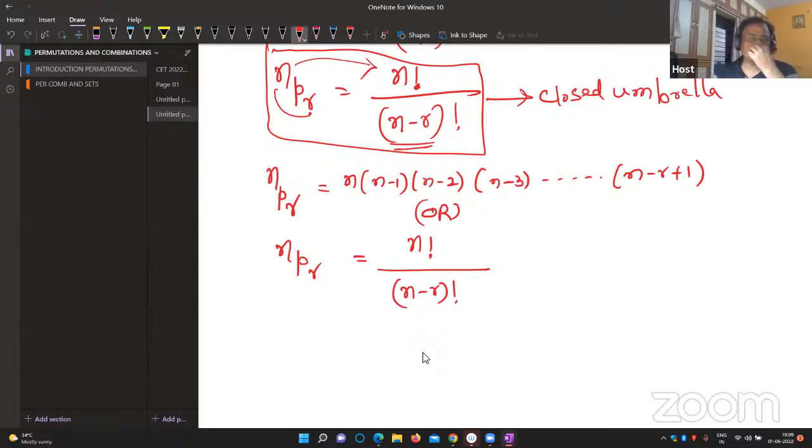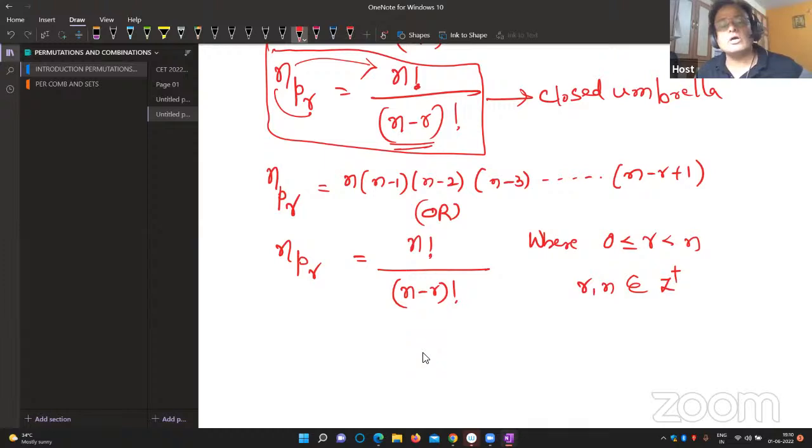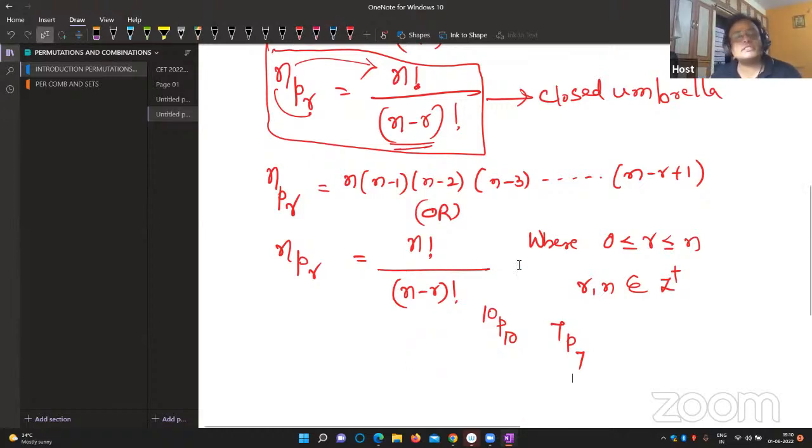This is the formula. And what is r here? Where 0 is less than r is less than n. Here r and n belong to integers only, positive integers. That is, r is equal to 0 or greater than 0, but less than n, or less than or equal to n also. Yes, of course, 10P10: out of 10 books, I can arrange all 10 books at a time. If there are 7 books, I can arrange all 7 books at a time. Therefore, 0 is less than or equal to r, and r is less than or equal to n. On this basis, I'll tell you some examples.